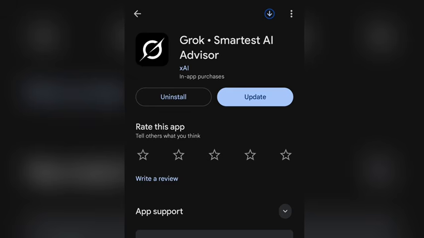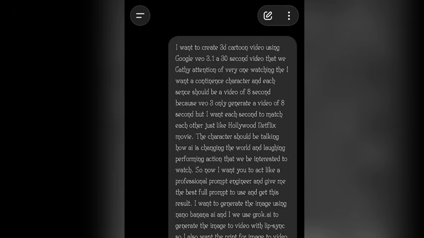Now, if you have successfully installed the applications, the first thing you have to do is head over to ChatGPT. This is our ChatGPT. I've already generated the prompt. I said I want you to create a 3D cartoon video using Google Veo 3.1, a 30-second video that will catch the attention of everyone watching, with a consistent character. Each scene should be a video of 8 seconds because Veo 3 only generates 8-second videos.